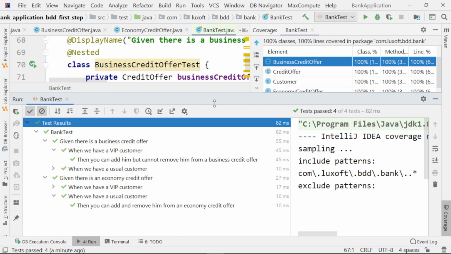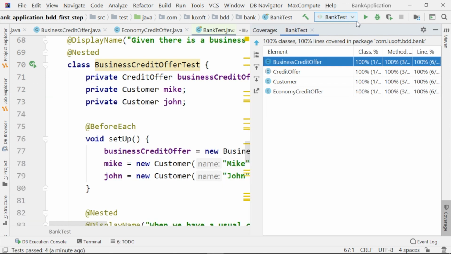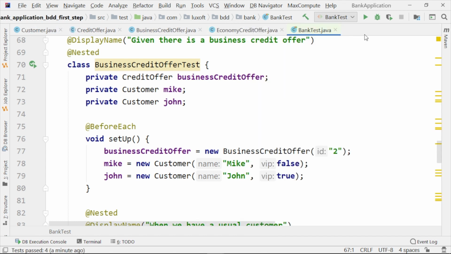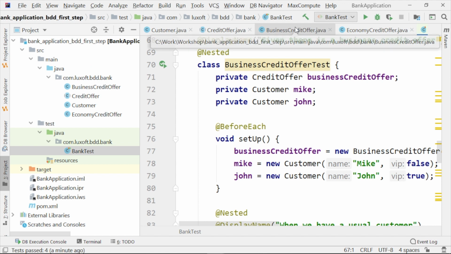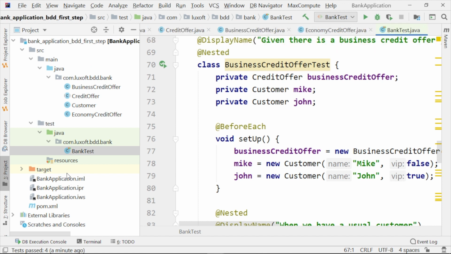So we have made a first step towards BDD, but for the moment only with the help of JUnit 5 and its capabilities. No particular framework, no Cucumber so far.